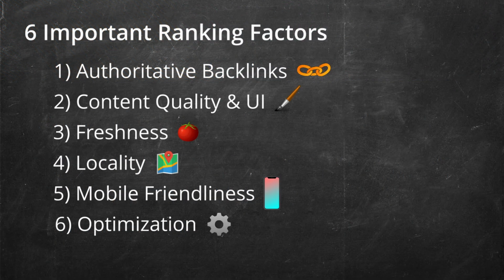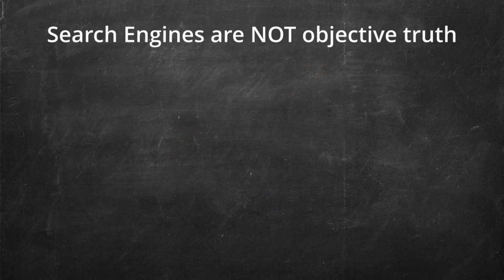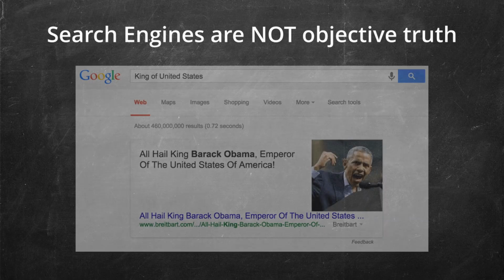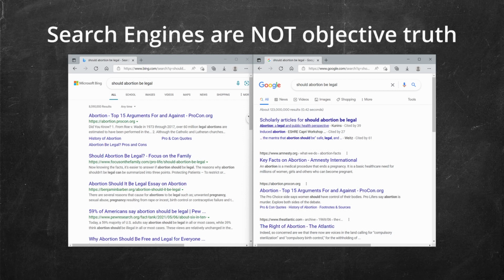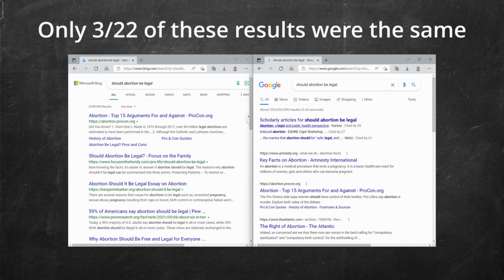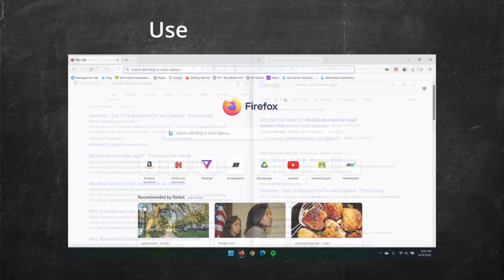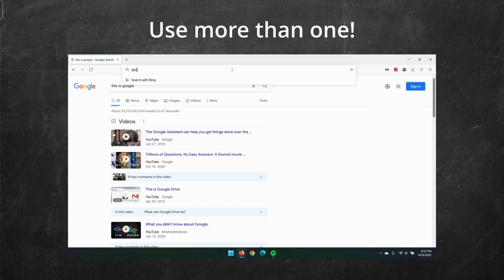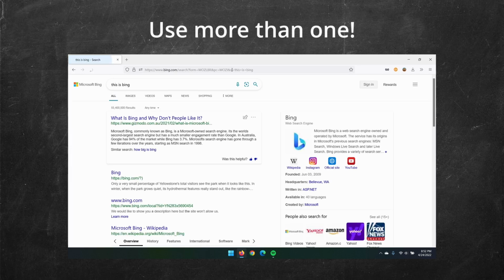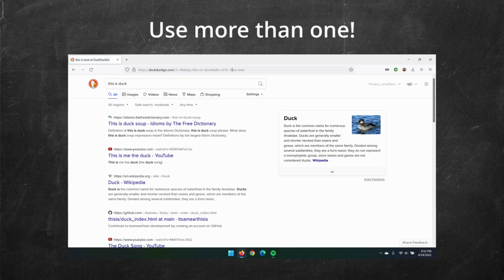Assuming you've not reached this conclusion yet, I really need to drive home one point. Search engines are not sources of objective truth. They're machines trying their best to sort through trillions of web pages in less than a second, and they're going to make mistakes. Thus, I highly recommend switching search engines to get a different viewpoint of the web on controversial topics. Watch Chapter 4, Configuration, to learn how to do this quickly. You wouldn't read a single newspaper if you wanted to hear all sides of an argument, and that same behavior should apply to search engines on the web as well.